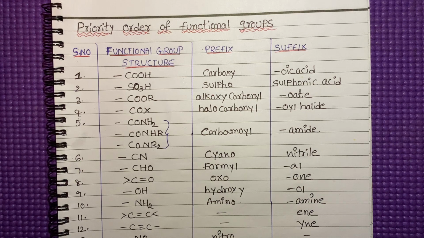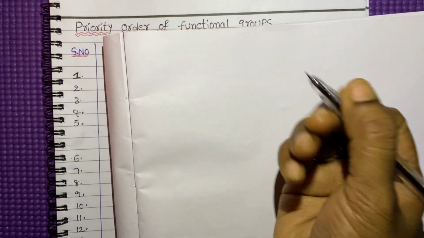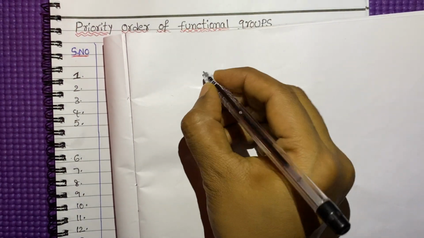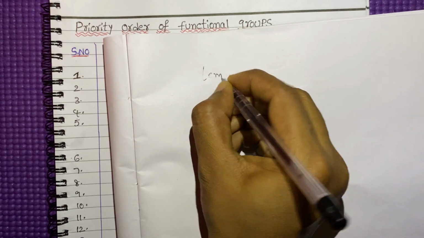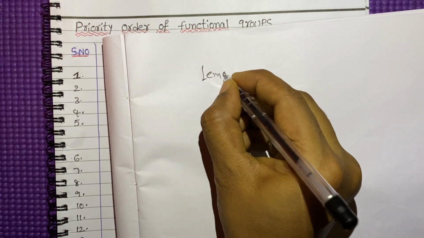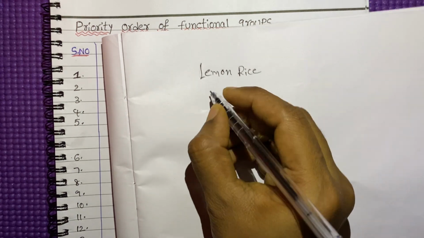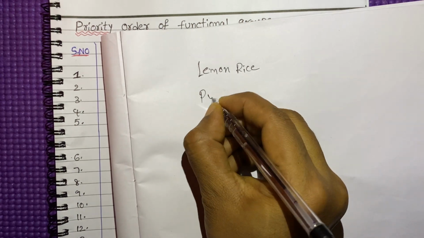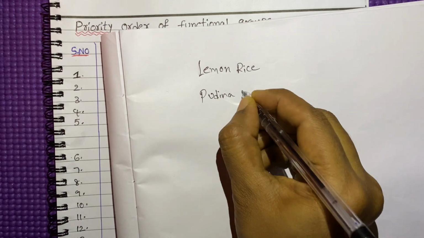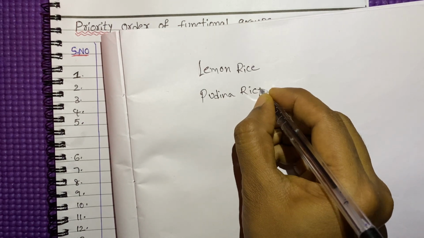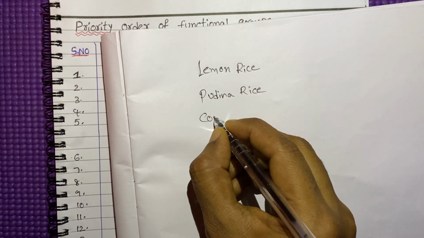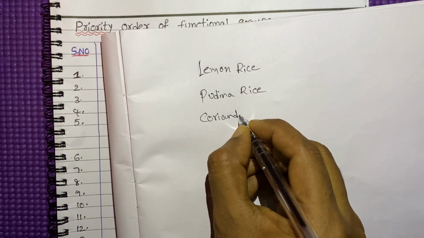First of all, we have to discuss what is a functional group. See, we'll relate the topic to our daily life, then we'll get some idea. For example, I'm taking some flavored rice here. One is lemon rice, then pudina rice, coriander rice.